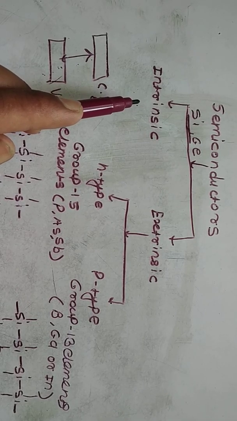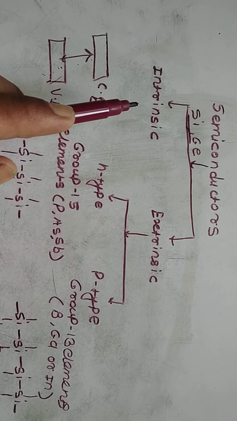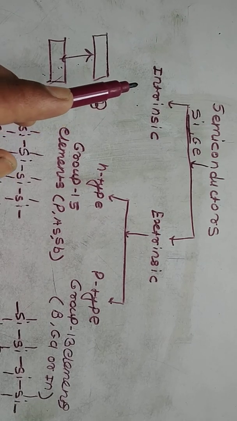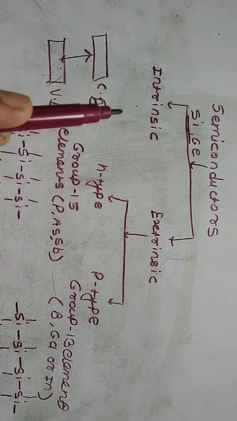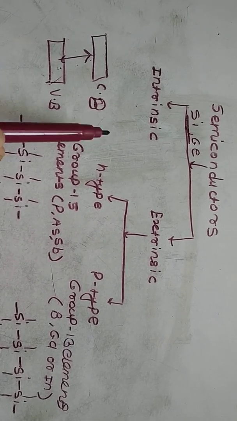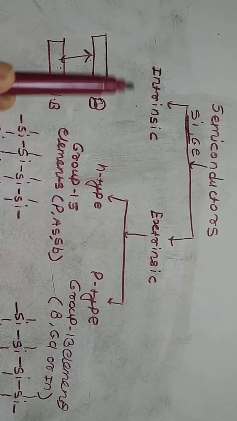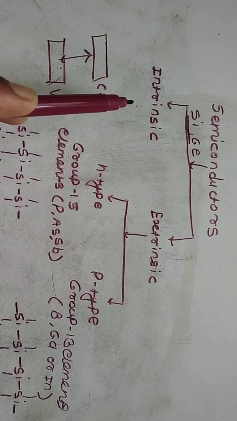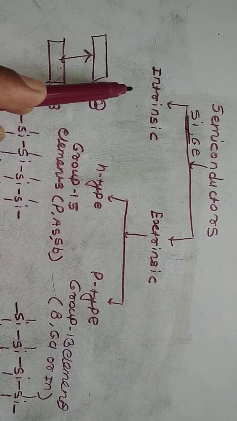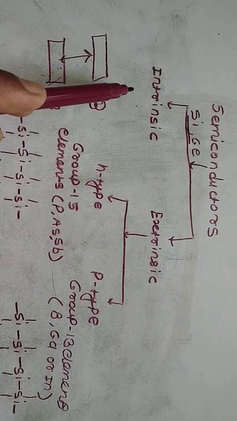The electrical conductivity of a semiconductor increases with increase in temperature. It is an insulator at low temperature and a conductor at high temperature. You must remember there are two types of semiconductor. First one is intrinsic and second one is extrinsic. The intrinsic semiconductor is the pure semiconductor material which has very low but finite electrical conductivity.